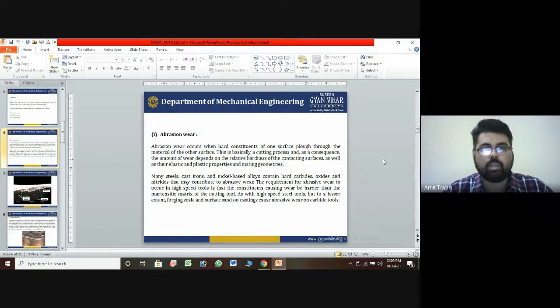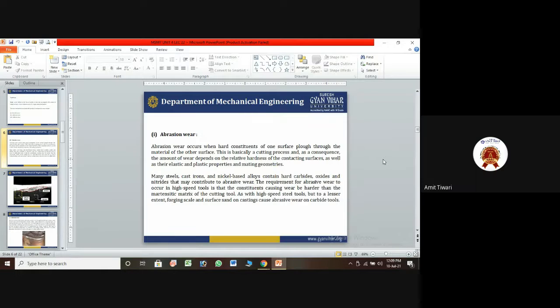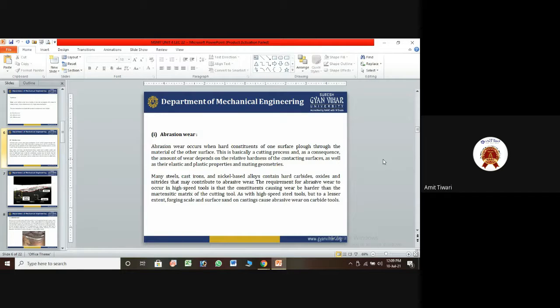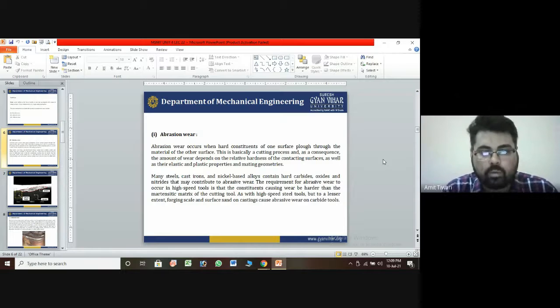And abrasive wear occurs when the hard constituents of one surface are ploughed through the material of the other surface. So this is basically a cutting process. The amount of wear depends on the relative hardness of the contacting surfaces. What happens generally? It is a simple thing.